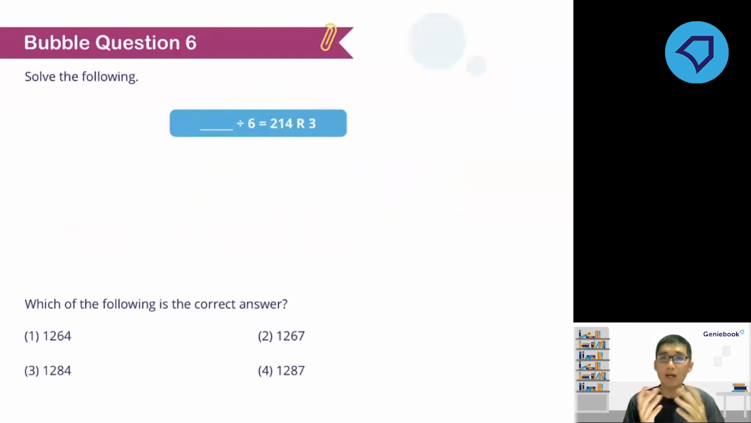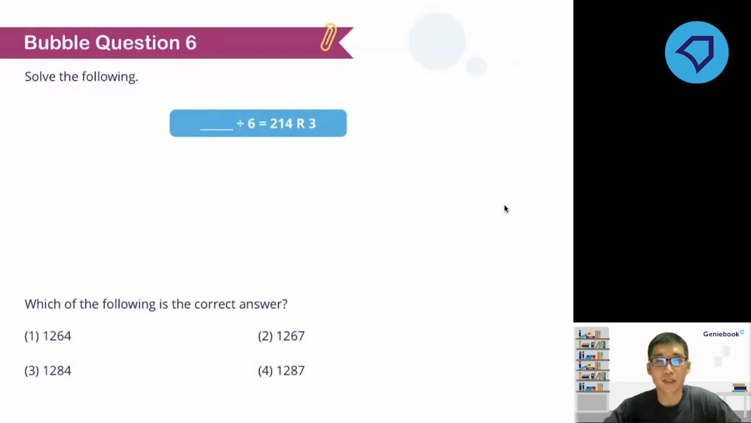Okay, all right, so with that, let's take a look at your bubble question number 6. Okay, so like what I did just now for the example question, now blank divided by 6, I get 214 as the quotient and 3 as the remainder. So can you work out what is the original number? Okay, so recall what I did for the example just now. All right, work out the answer for this. Okay, yes, Ethan, just now the answer was 1469. That is correct. Okay, so for this, I will give you 1.5 minutes, and your time begins now.